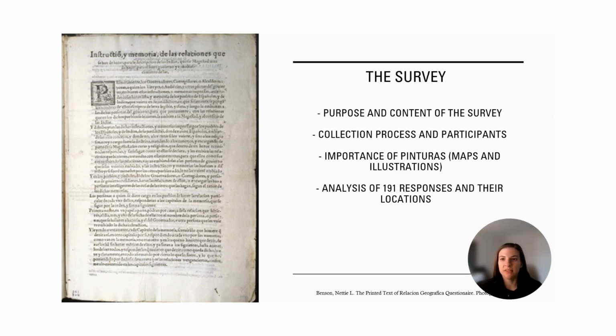In 1577, King Philip II sent out a survey with 50 questions about various aspects of the lives of each region to govern it more effectively. The survey asked for hand-drawn maps that participants were supposed to fill out and return. Colonial officials or indigenous notaries mainly filled out these surveys, most of which were submitted between 1579 and 1585.